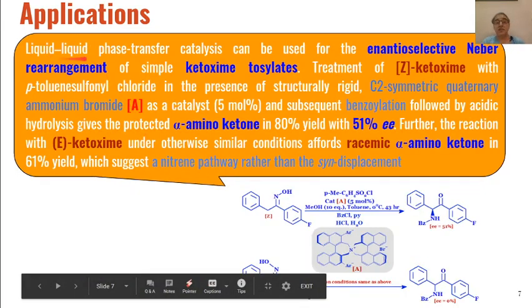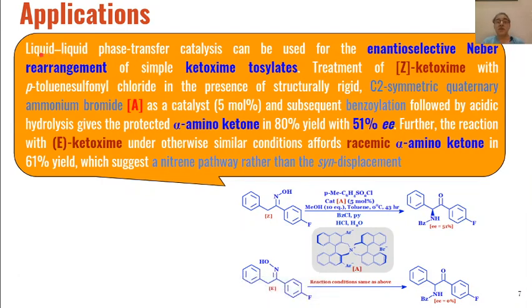Then another application is in liquid-liquid phase transfer catalysis. This can also be used for the enantioselective Neber rearrangement of simple ketoxime tosylates.